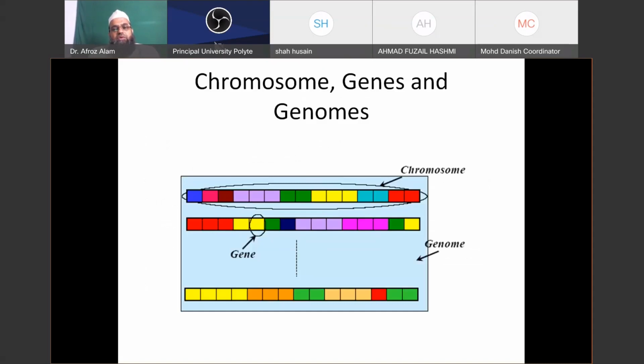So here you may observe that one chromosome consists of various genes. If you assign some value to a particular gene, this may be binary, this may be a real number, this may be any permutation of numbers or a combination of colors, etc. So we may observe that a set of genes forms a chromosome, and a chromosome represents a feasible solution to your problem. So we have several chromosomes, and the set of these chromosomes is known as the genome.